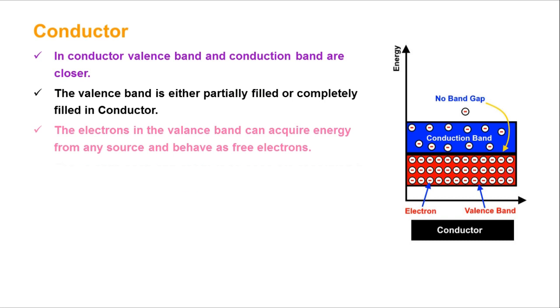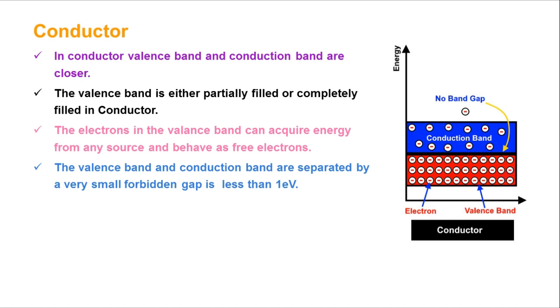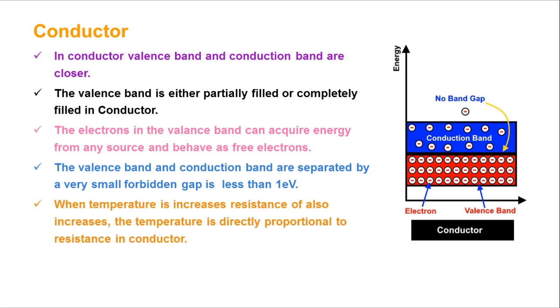Clear? And the next point: the valence band and conduction band are separated by a very small forbidden gap, which is less than 1 electron volt. It may be 0.6, 0.7, or 0.8 electron volts, but we can't say exactly; it is less than 1 electron volt. Clear? And then one more, that is the last point.